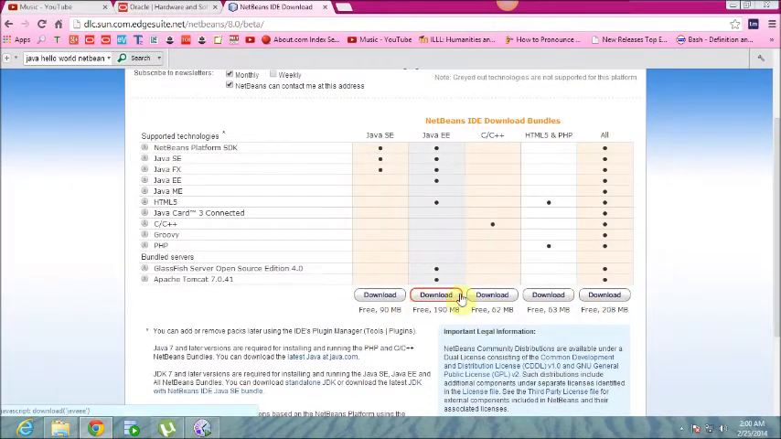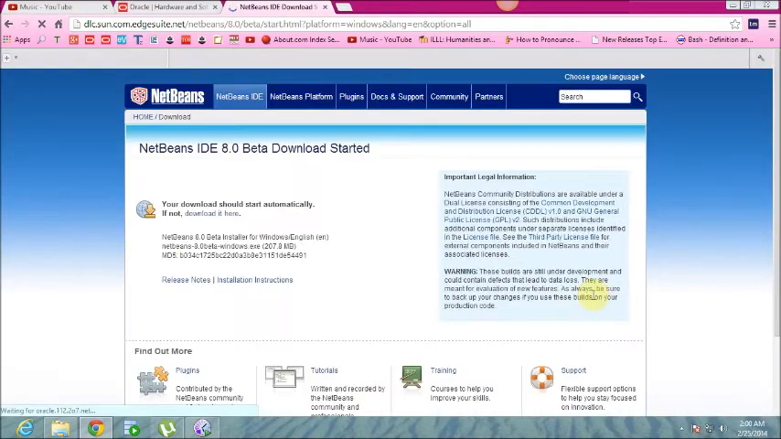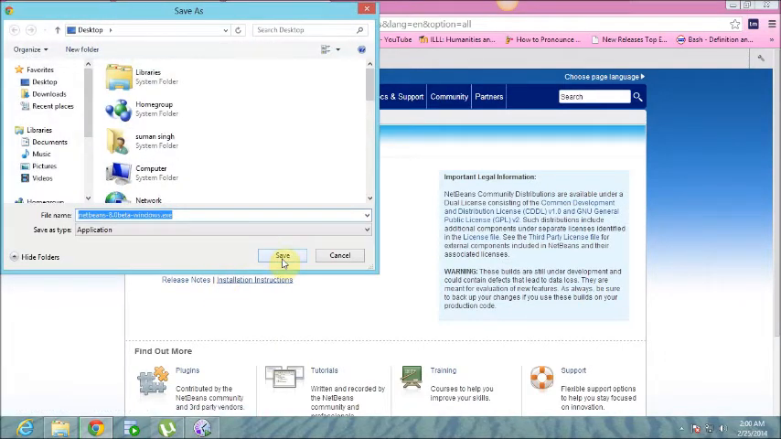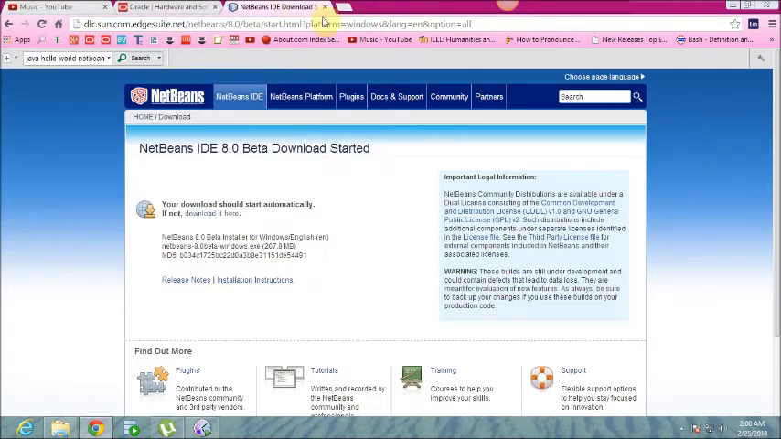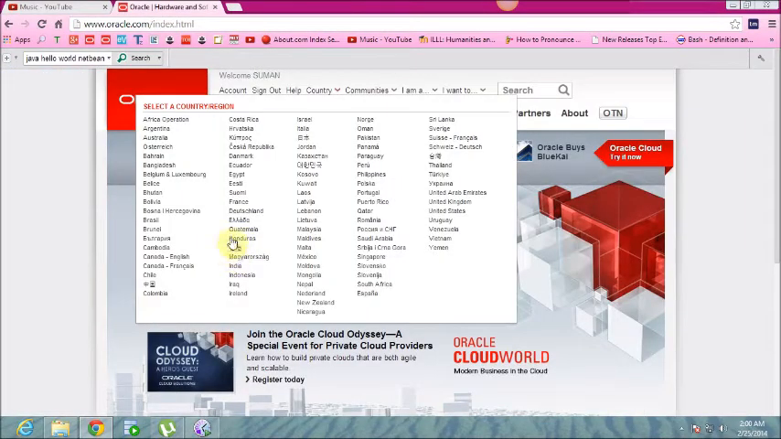You have 5 options. Download this one because whenever you study Java Enterprise Edition, you need to download GlassFish Server and Apache Tomcat. So click on download and click on the save button to download. I already have this software, so I don't want to download 8 beta. I hope you will download this.